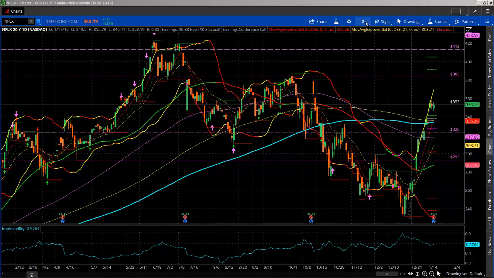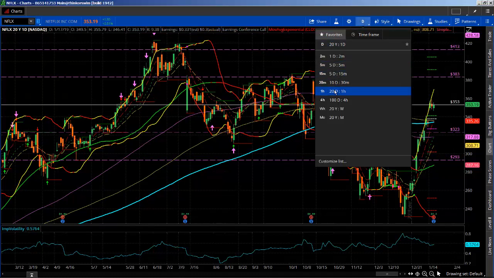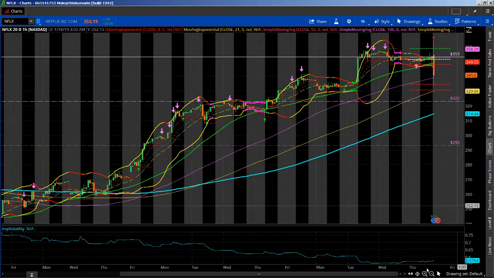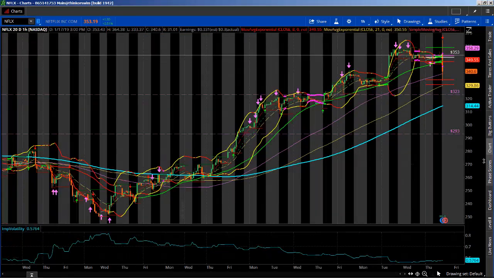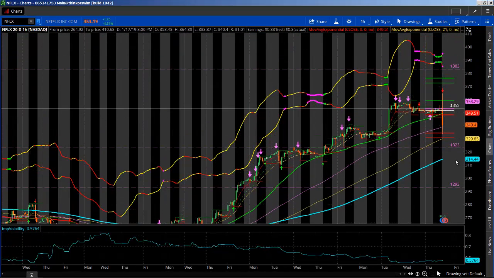Before we do that, though, here's what Netflix did after the announcement. You can see Netflix here after the announcement today. It didn't even make it to the one standard deviation, or the expected move down, so far. It could tomorrow, but you can see here it's not even within the expected range. So it looks good for two standard deviations; it will look really good.